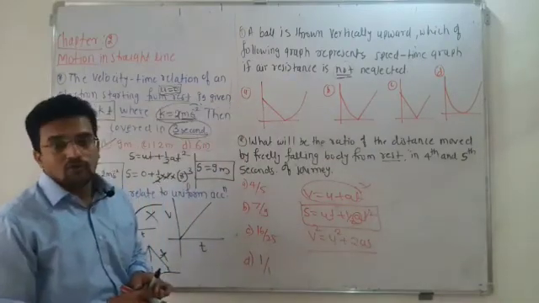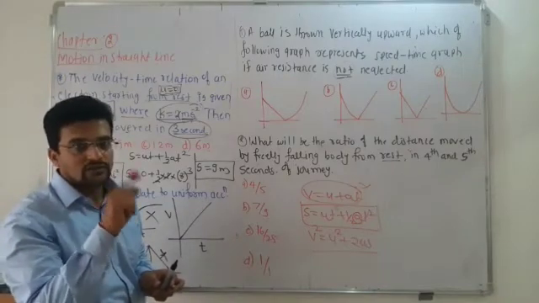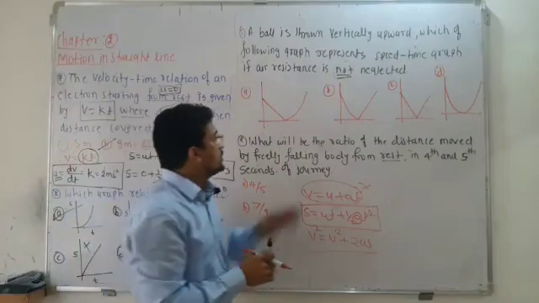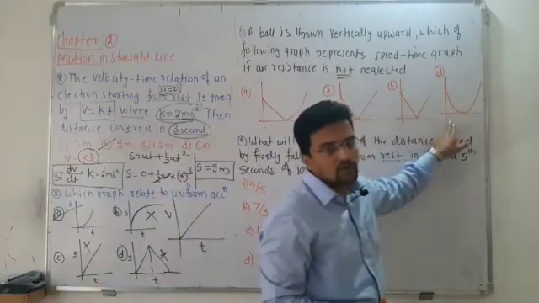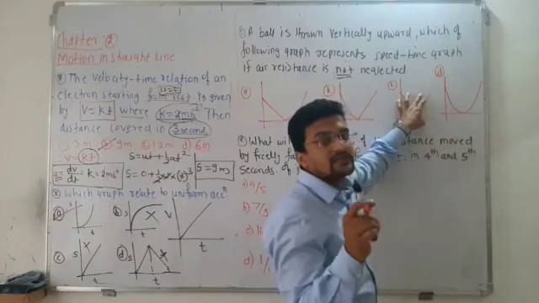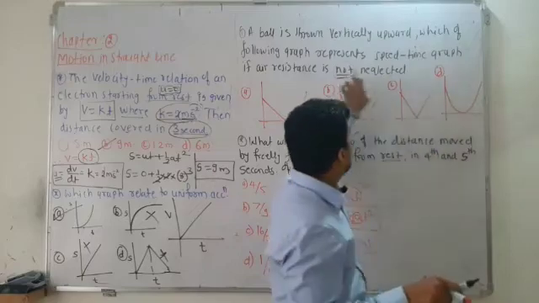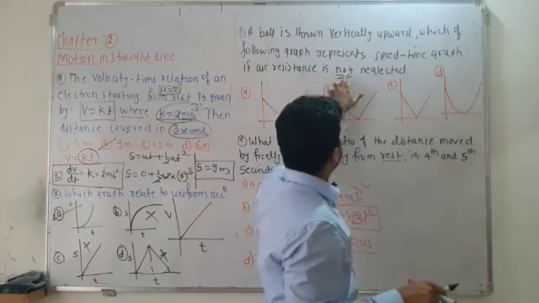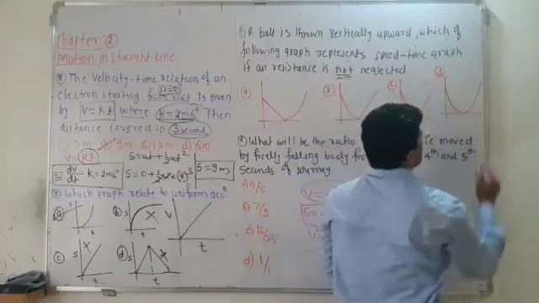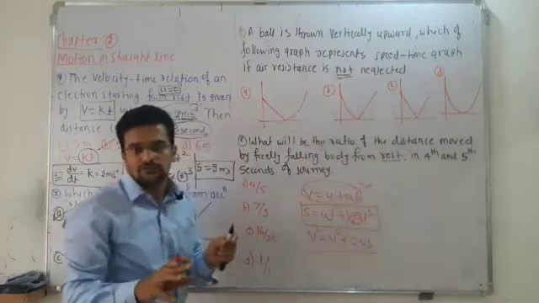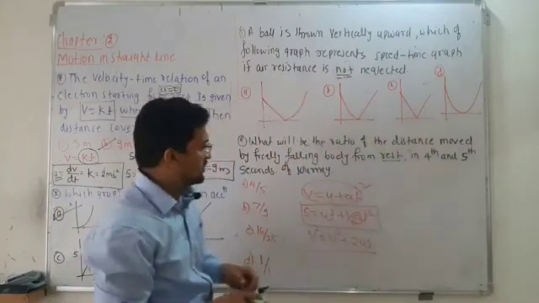So already in the free fall motion, I told you the velocity and time graph. There are two kinds of graph: in the presence of air, and in the absence of air. So this is not possible, this also not possible, so there are two last graphs. Already told you, this is if the air resistance is neglected, and this is if the air resistance is considered. But here the question says air resistance is not neglected, meaning it is considered, so automatically you will get this graph. So sometimes you have to know the graph nature. Already told you in the free fall motion, in the velocity time graph, correct.